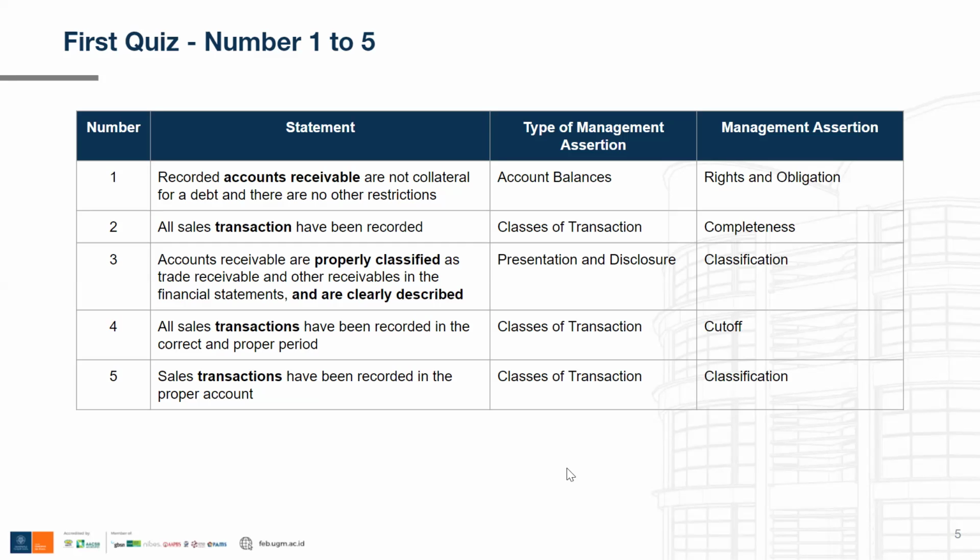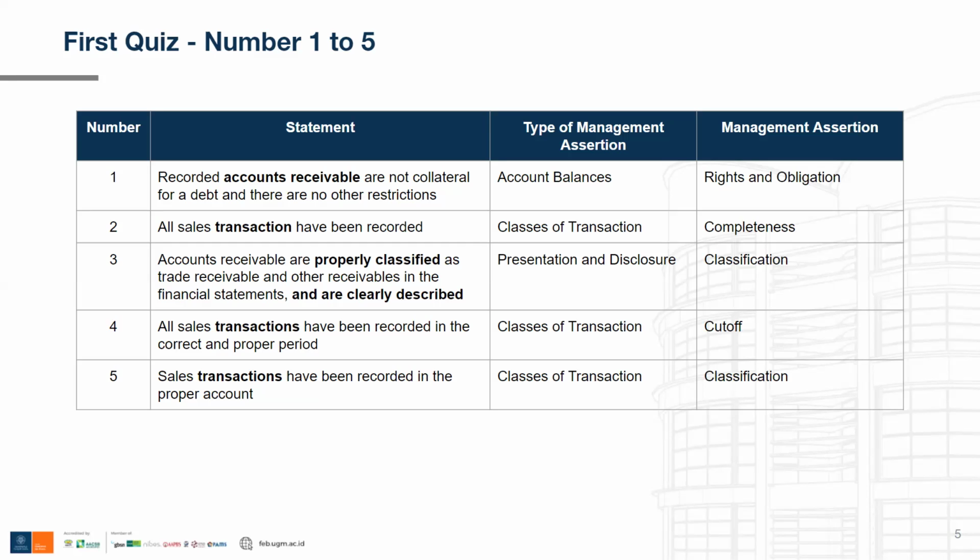For the fourth statement, all sales transactions have been recorded in the correct and proper period. Now, like I mentioned earlier, this statement said about transactions. So the correct type of management assertion is classes of transaction. And the correct management assertion is cut off because the statement is related to the proper period of recording that the company performed. So yeah, it is cut off. The management assertion is cut off.